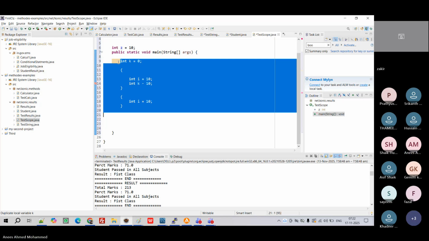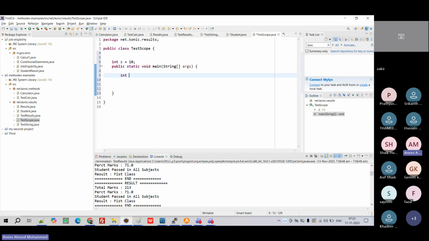Because they are different scopes. Open bracket is the lifetime, close bracket is the death of that variable. It will not come out. Similarly here, when I'm writing int i is equal to 10, I cannot define it again here. Why? Because I'm already outside of the top loop.